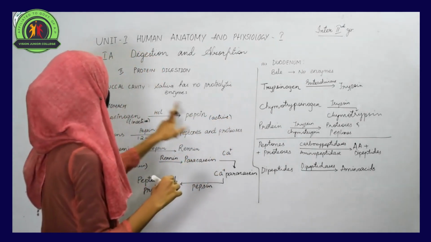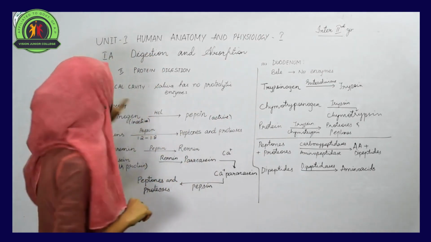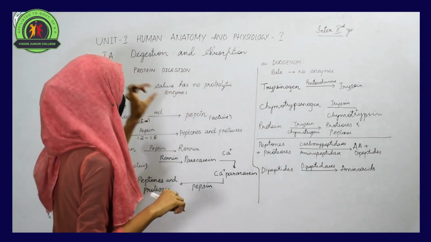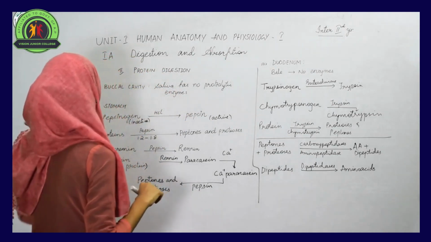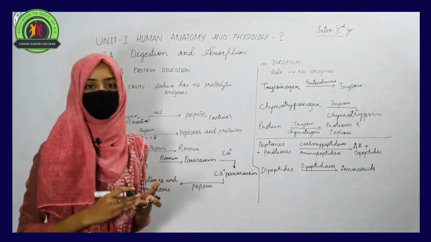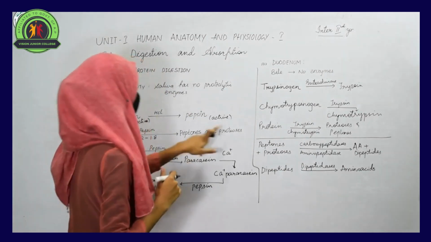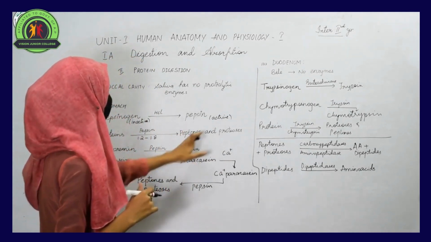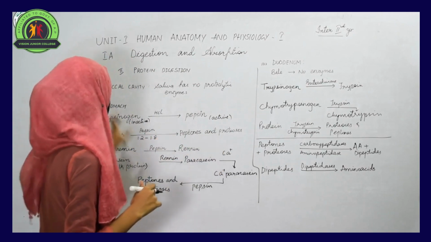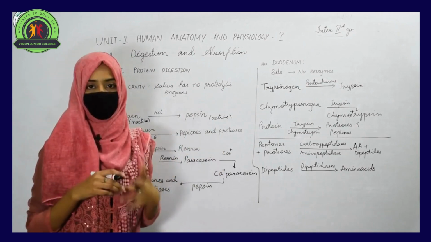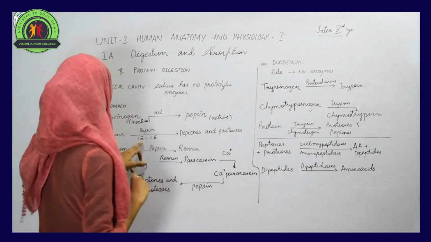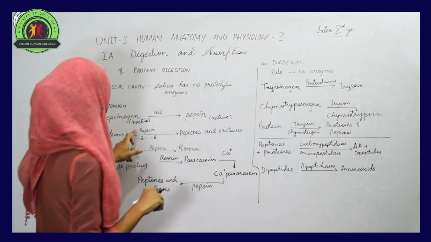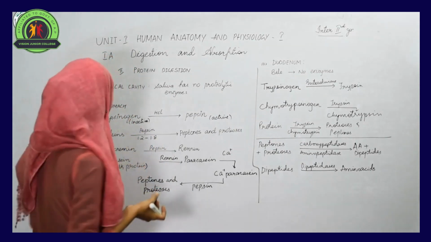Once pepsin is active, it can act on proteins and break them into peptones and proteases. Pepsin acts when the pH is 1.2 to 1.8.